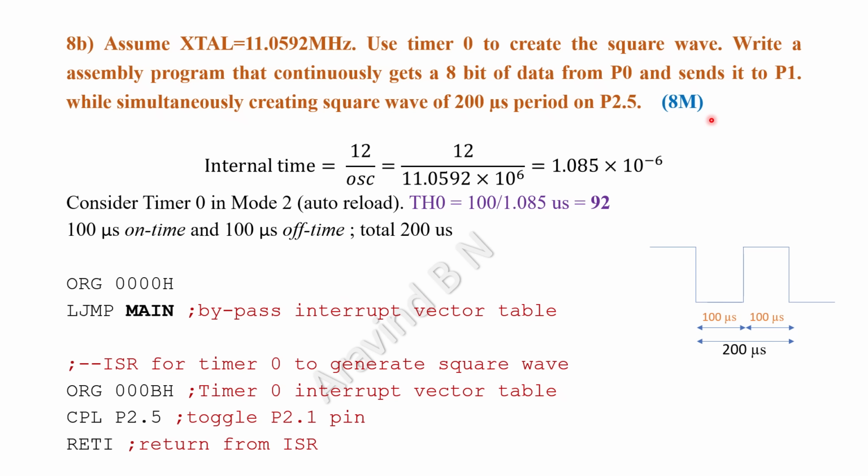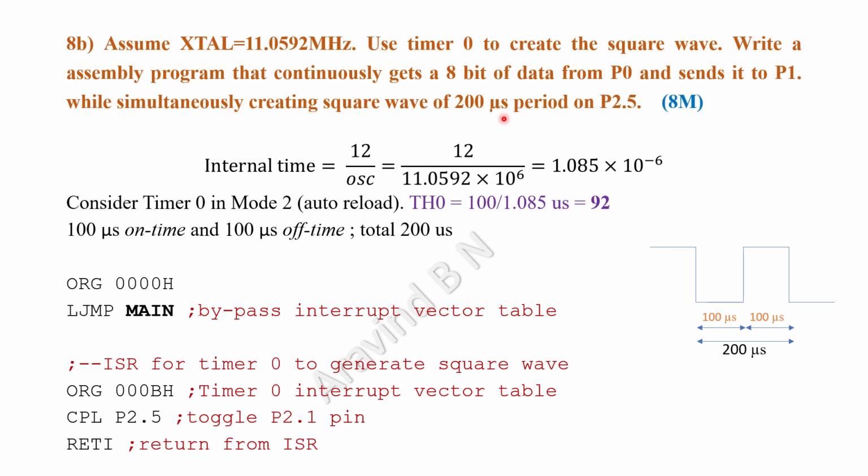So here you have to make an observation. In the program you have to address two concepts. First one is data transmission, that means the assembly language program continuously gets 8-bit data from P0, receives the data onto P0, and the same data will be sent onto P1. So this is related to the serial communication part. The second part is generation of the square wave of 200 microsecond. So this is related to the timer concept. Both of these have to be written in the same program.